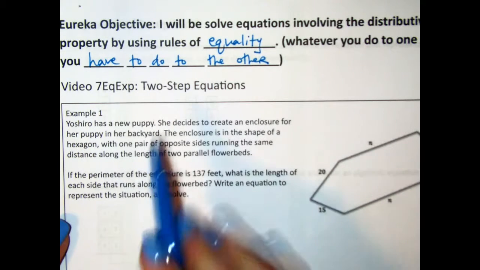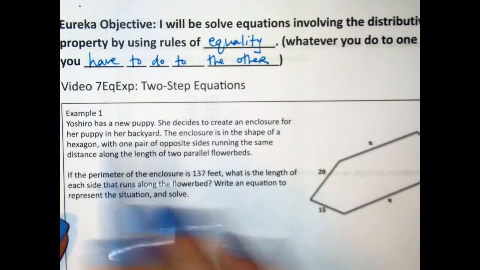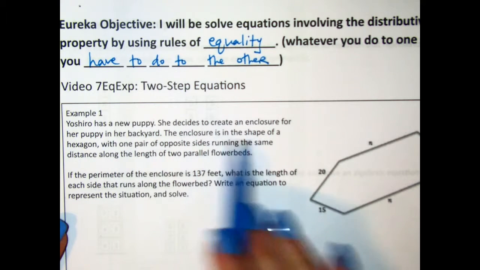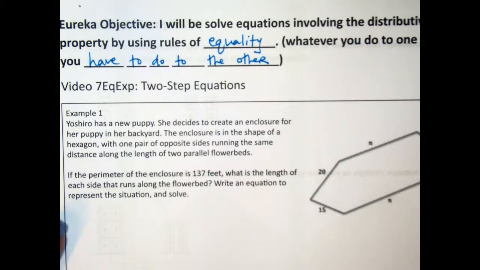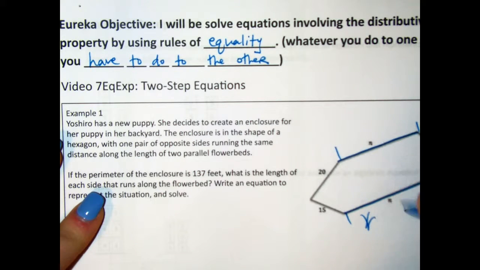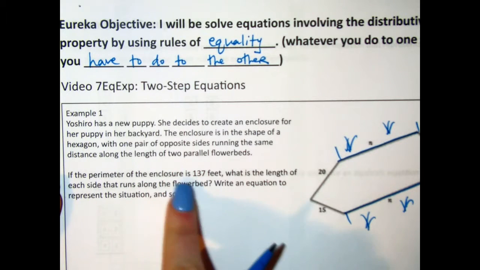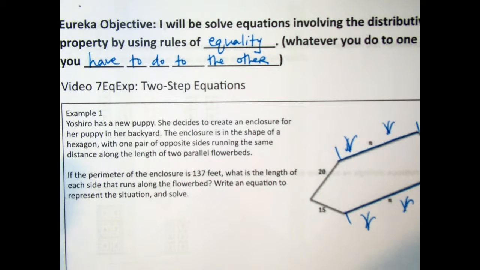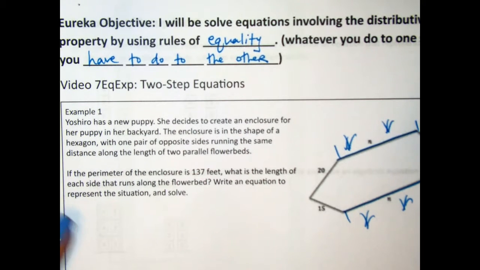So Yoshiro has a new puppy. She decides to create an enclosure for her puppy in her backyard. The enclosure is in the shape of a hexagon with one pair of opposite sides, right here, running the same distance along the edge of 2 parallel flower beds. So these are the flower beds right here. If the perimeter of the enclosure is 137 feet, what is the length of each side that runs along the flower bed? Write an equation to represent the situation.